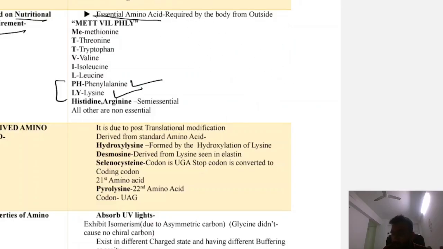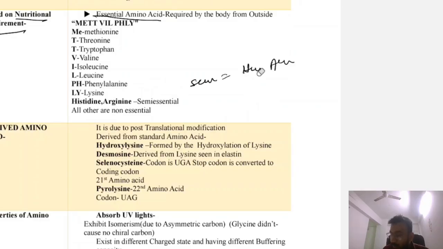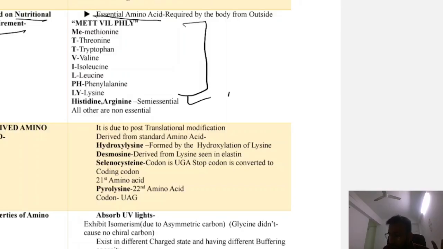So these are essential amino acid. Essential amino acid are those which is required by the body from the outside. Okay. Now what is semi-essential? So semi-essential amino acid are histidine and arginine. Okay. So we have understood about the essential amino acid, we have understood about the semi-essential amino acid, that is all others except these are non-essential.